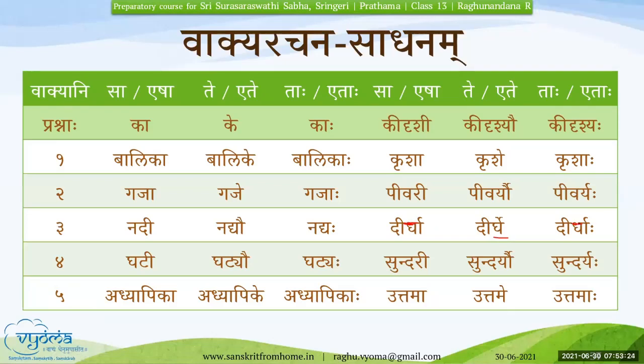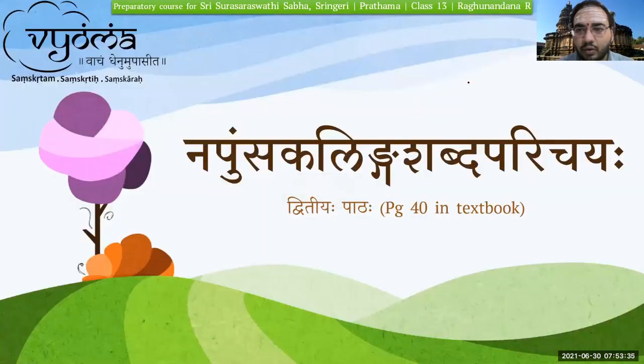Sir, one more doubt. In the chart you showed Vastram. I want to know how to write Vastram. Vastram is basically sa, and then you have tra. When we write, we can write it in this way.